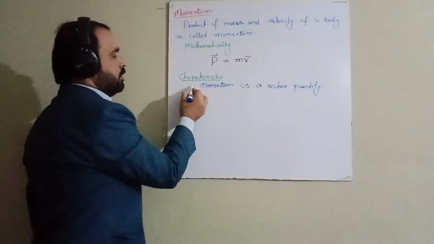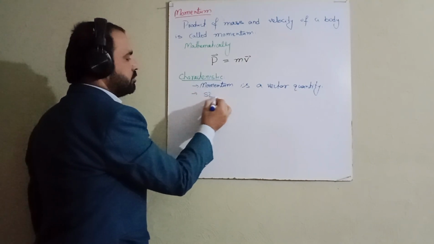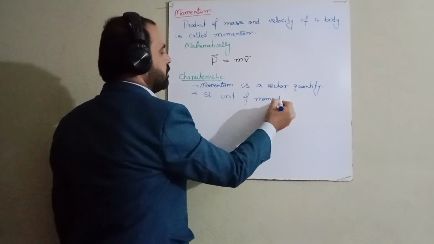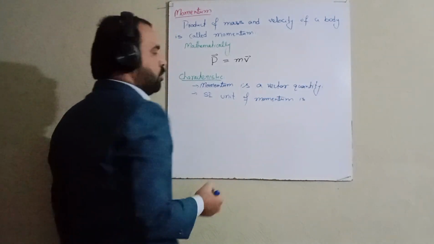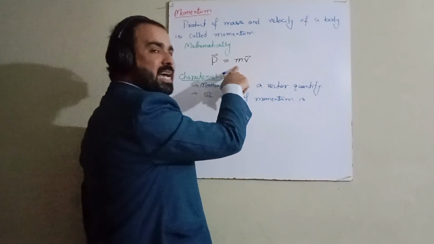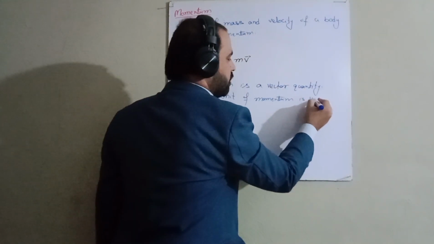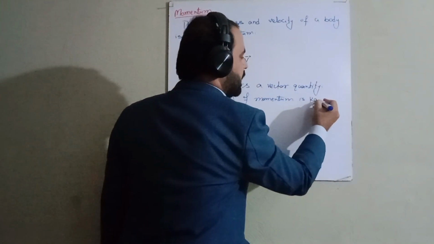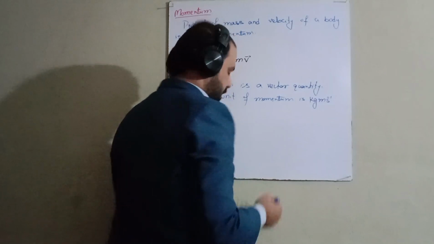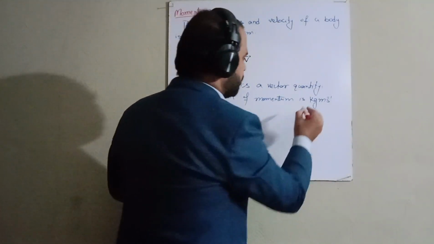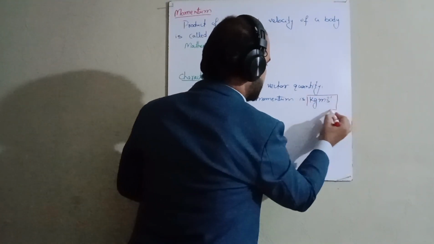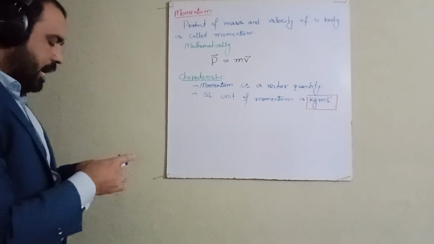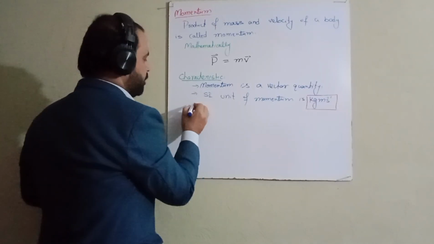And secondly, the SI unit of momentum. What is the SI unit? The unit of mass is kg, and the unit of velocity is meter per second. So it will be kg meter per second. This is the SI unit of momentum, kg meter per second.